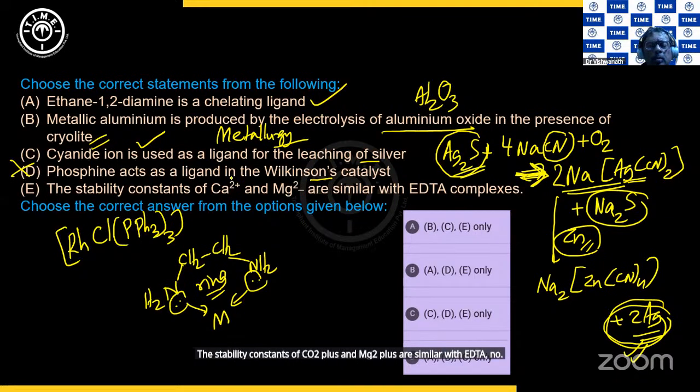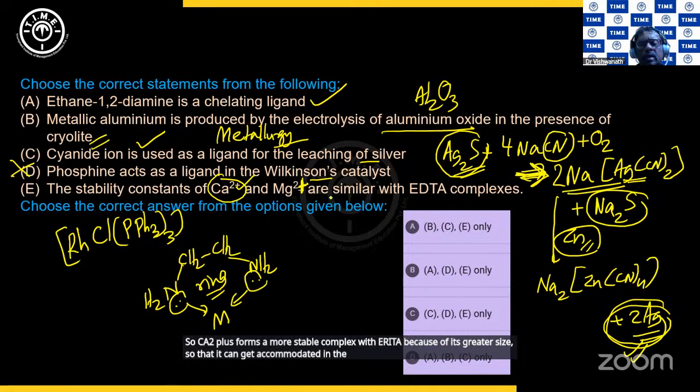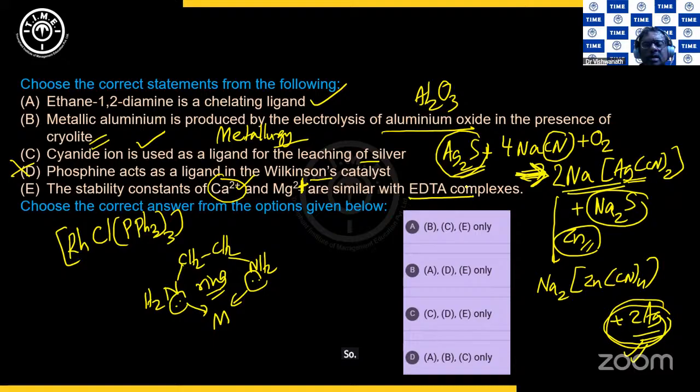The stability constants of Ca2+ and Mg2+ are similar with EDTA. No, Ca2+ forms a more stable complex with EDTA because Ca2+ is bigger. This is Mg2+, make the change there. So Ca2+ forms a more stable complex with EDTA because of its greater size, so that it can get accommodated in the EDTA. So EDTA complexes cannot have the same stability constants. They are more for the Ca2+ complex, less for the Mg2+ complex. So E is also out. So it is A, B, and C. Clear?